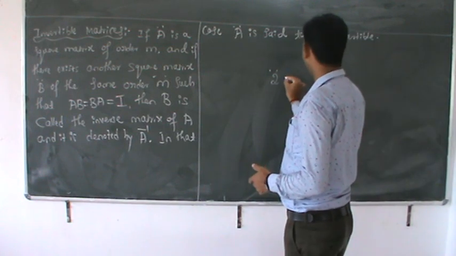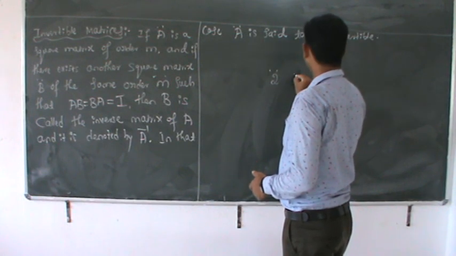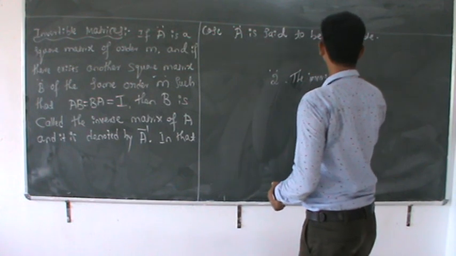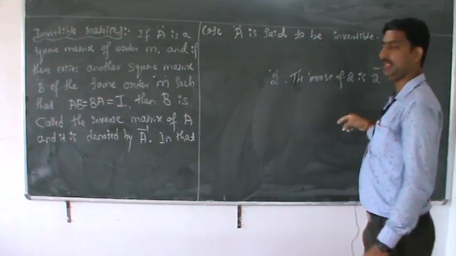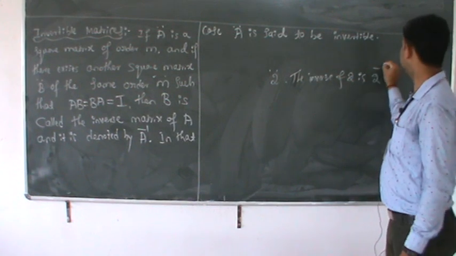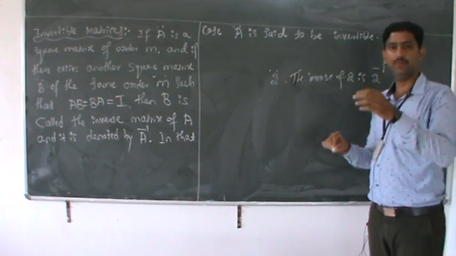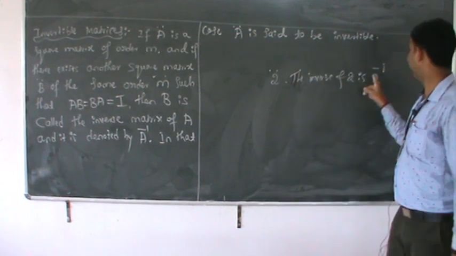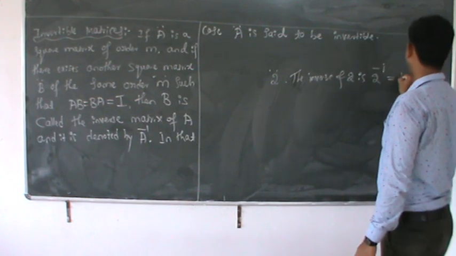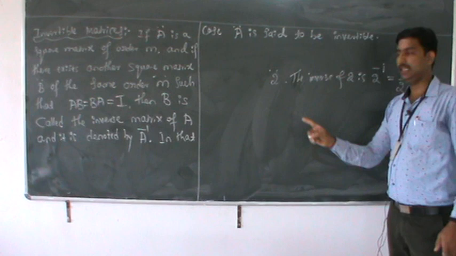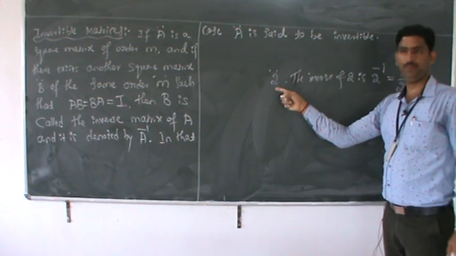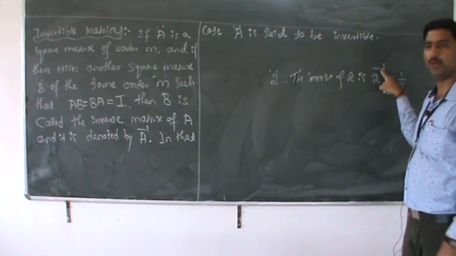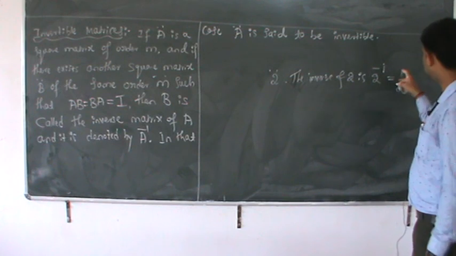The inverse of 2 is written as 2 inverse, that is, 2 to the power minus 1, which is nothing but 1 by 2.